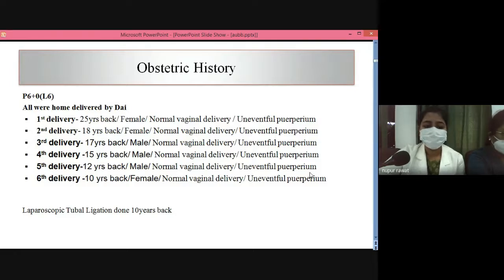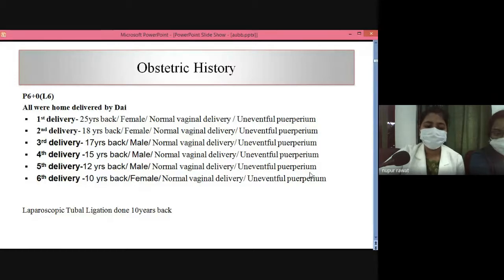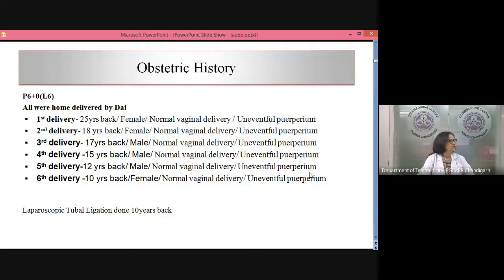Fourth delivery was 15 years back. She delivered a male child, normal vaginal delivery, which was uneventful. Her fifth delivery was 12 years back. She had a male child, normal vaginal delivery, with uneventful puerperium. Sixth delivery was 10 years back, and she delivered a female child normally with uneventful puerperium. She had a history of laparoscopic tubal ligation, which was done 6 weeks after the sixth delivery, 10 years back.